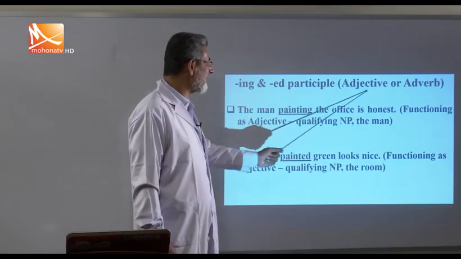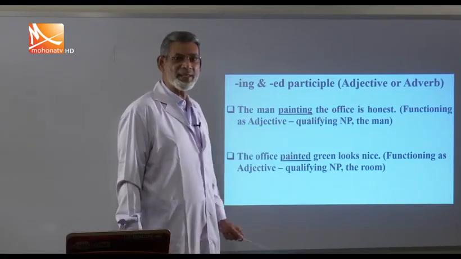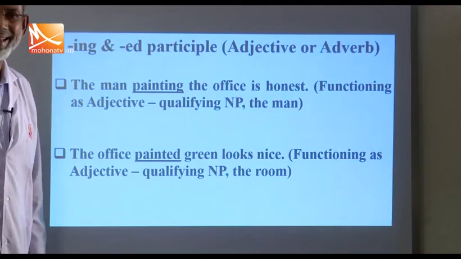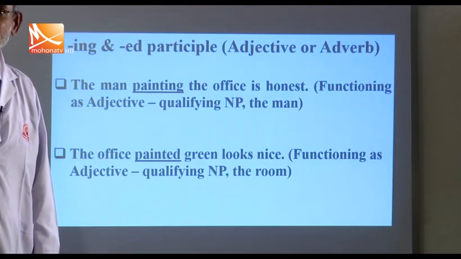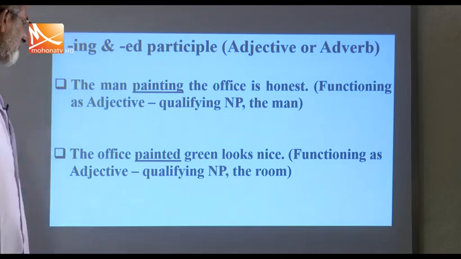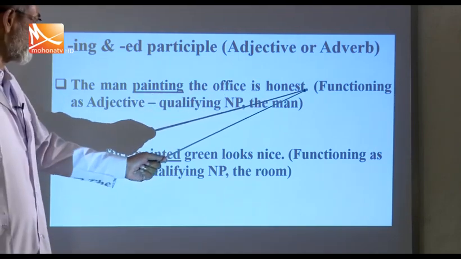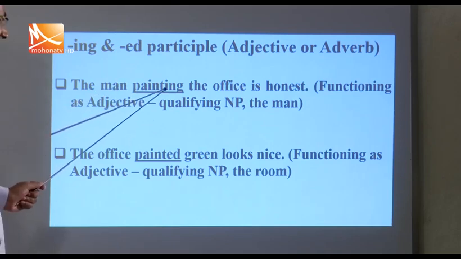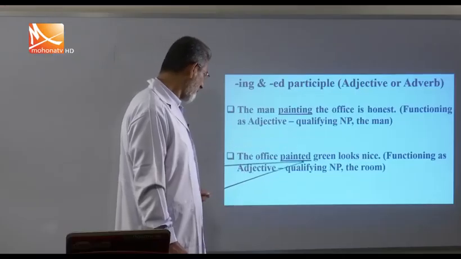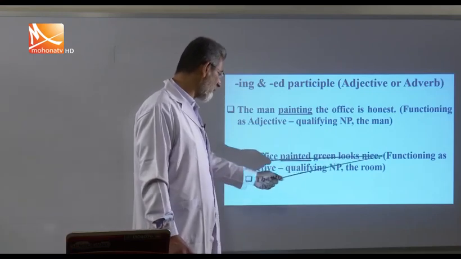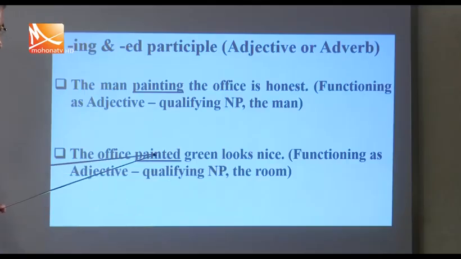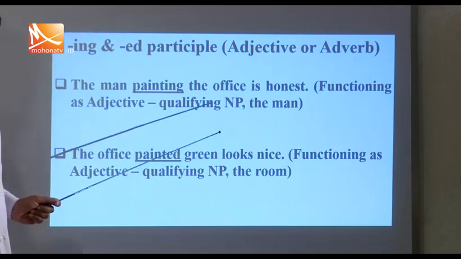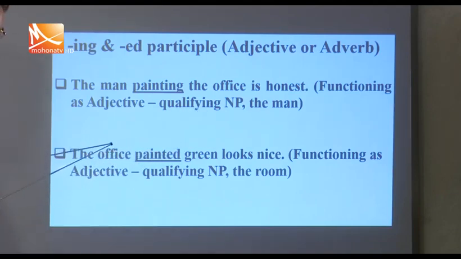So, ing and ed participles, adjective or adverb. Sometimes an ing participle functions as an adjective and sometimes as an adverb. Here you see, the man painting the office is honest, functioning as an adjective. Painting qualifies the man, a noun. But the office painted green looks nice, functioning as an adjective, qualifying the noun. Painted green is a participle phrase that qualifies office.